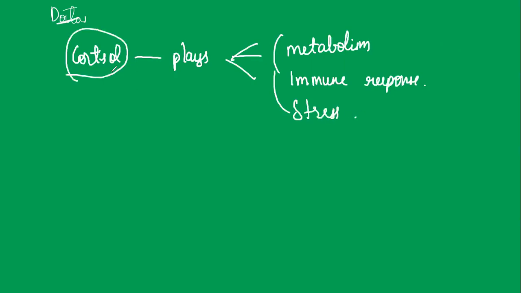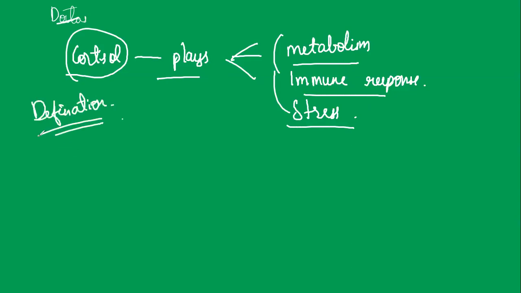As I said, this is a hormone that is produced naturally by the body from the adrenal gland. So the definition has now been completed.